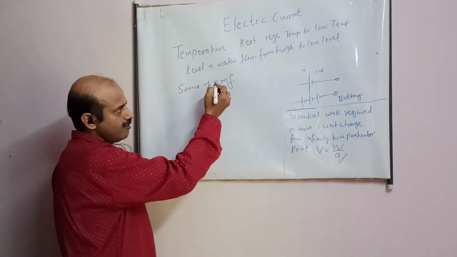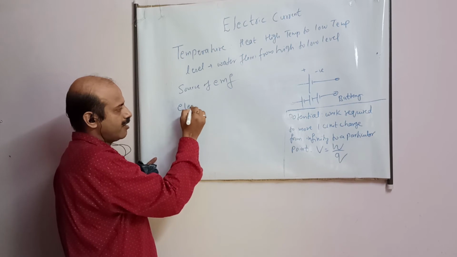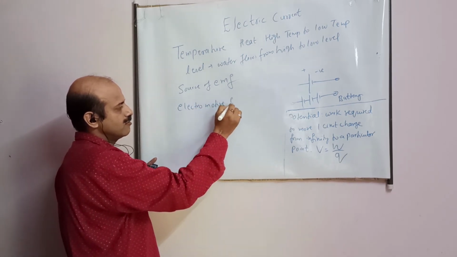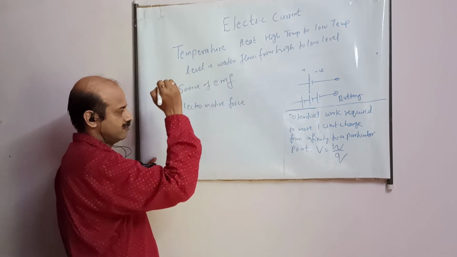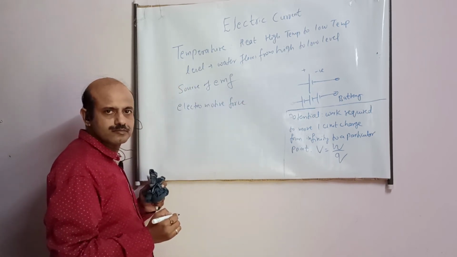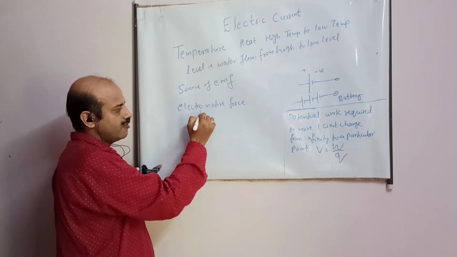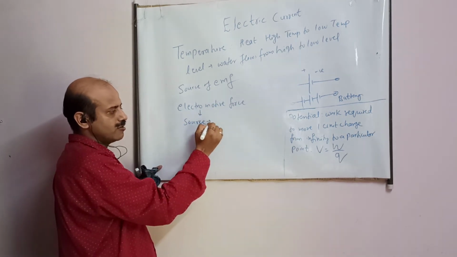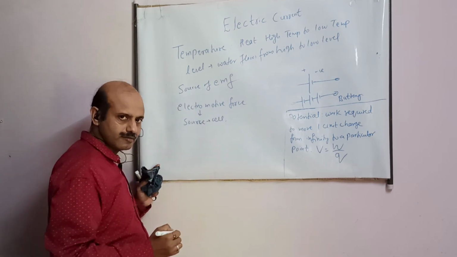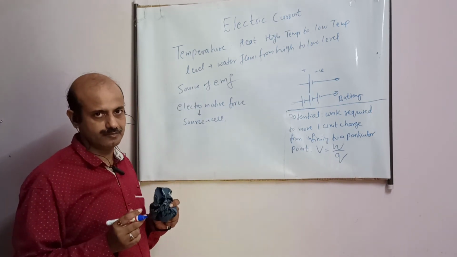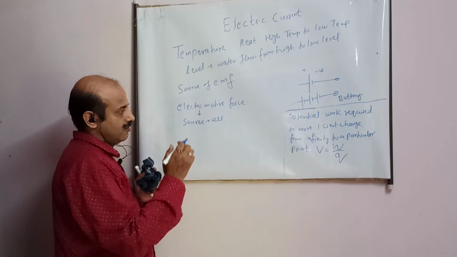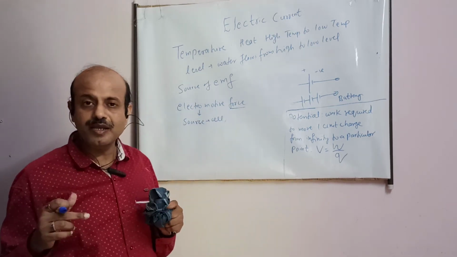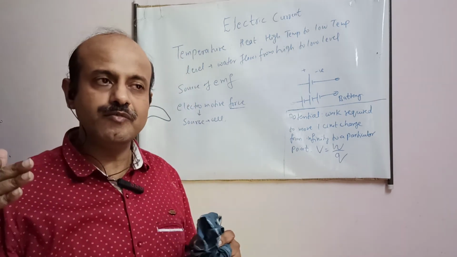Now what this EMF is, it means electromotive force. Okay, and this is connected with the source. This term is not with the circuit, it is connected with the source. Source means cell. Cell has an EMF, we say. And why is it called force? Because it is a cell which is applying the force on the charged particle to move in a particular direction.